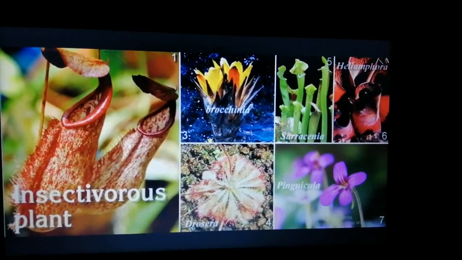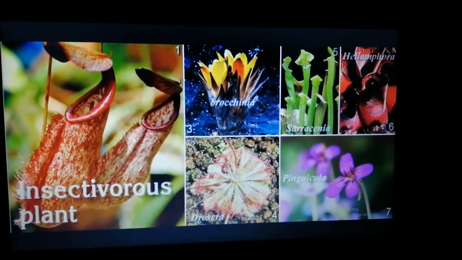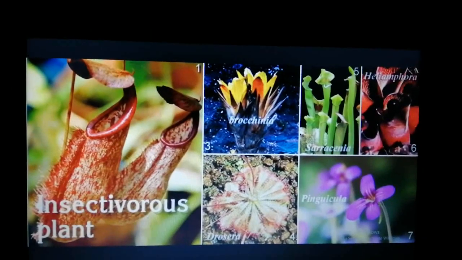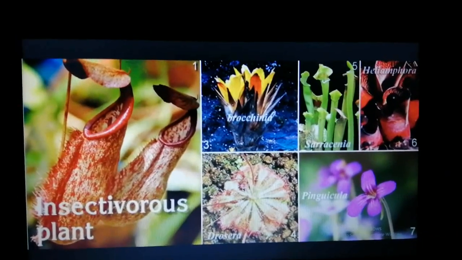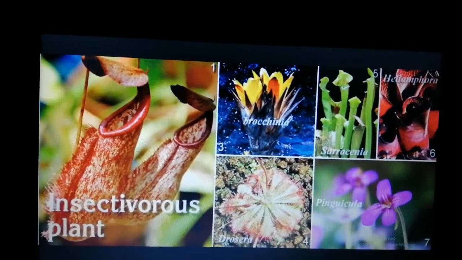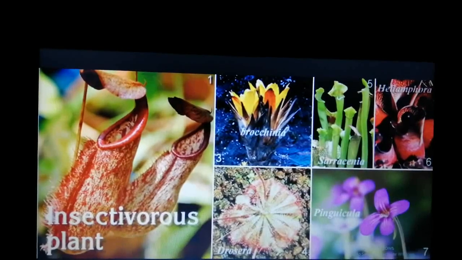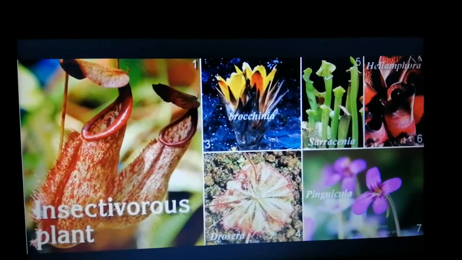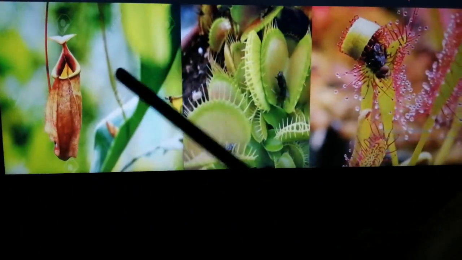Now another category of plants which cannot prepare their own food are insectivorous plants, and by the name only you can guess that they feed on insects. Plants that eat insects are called insectivorous plants. So here you can see different insectivorous plants.